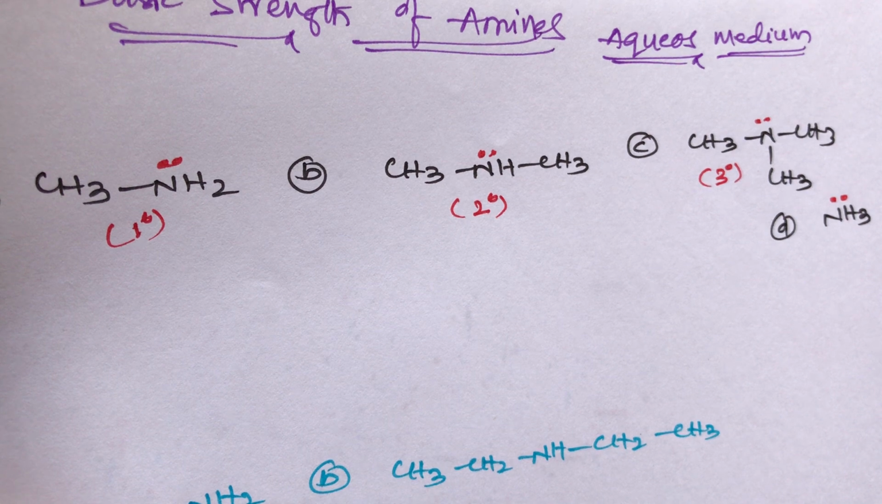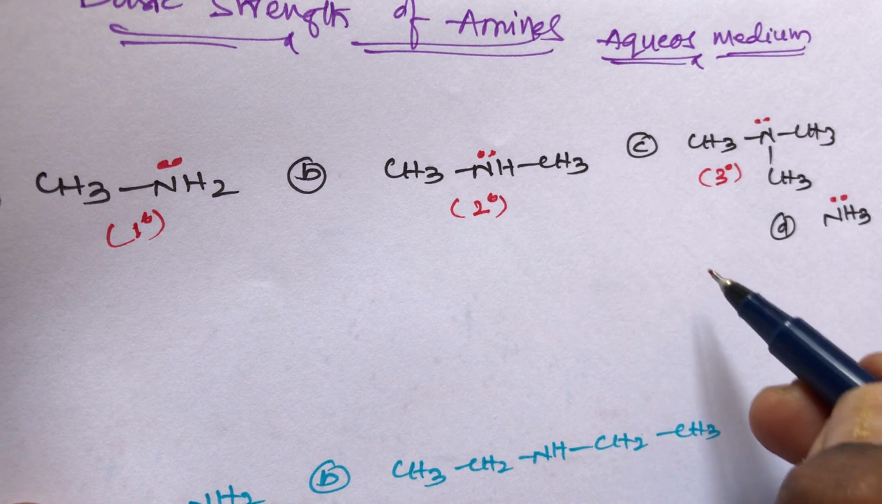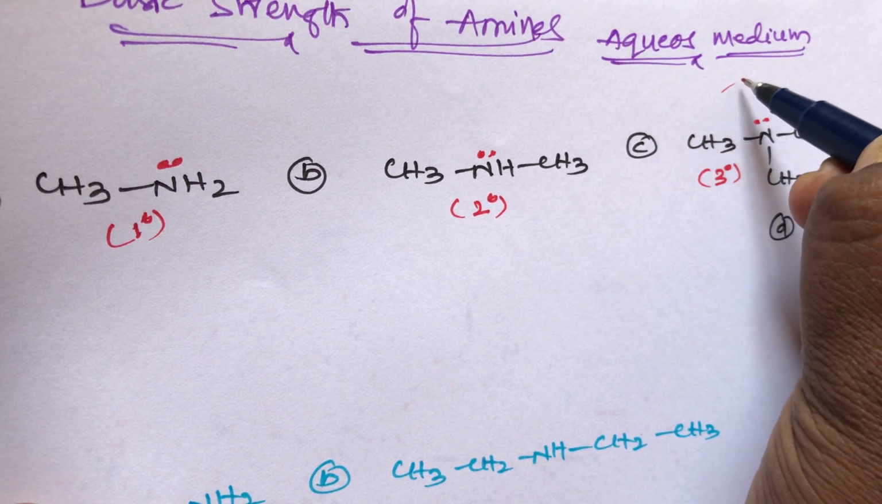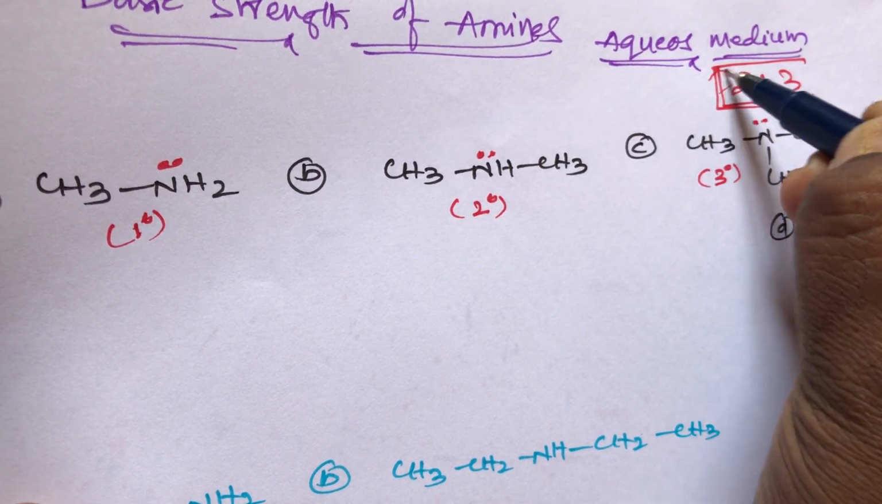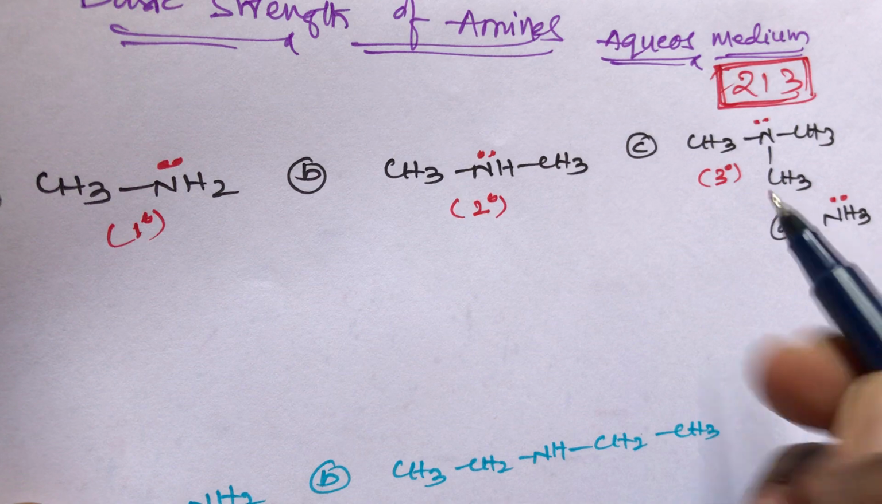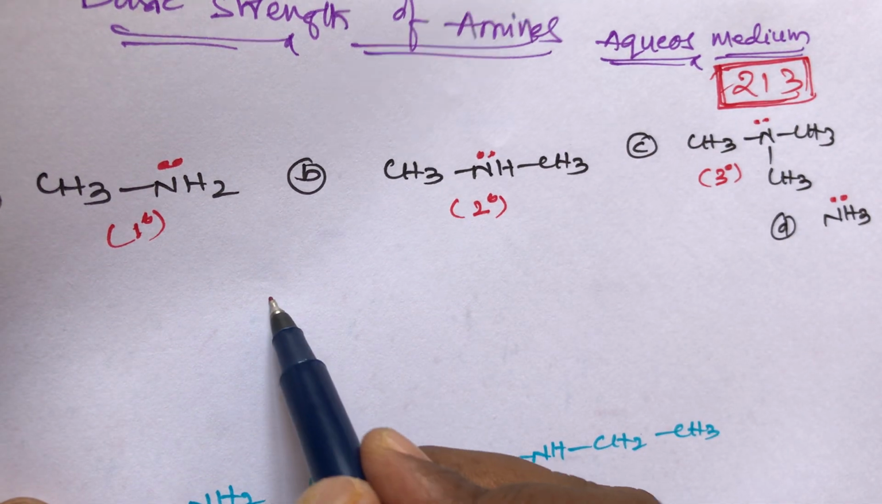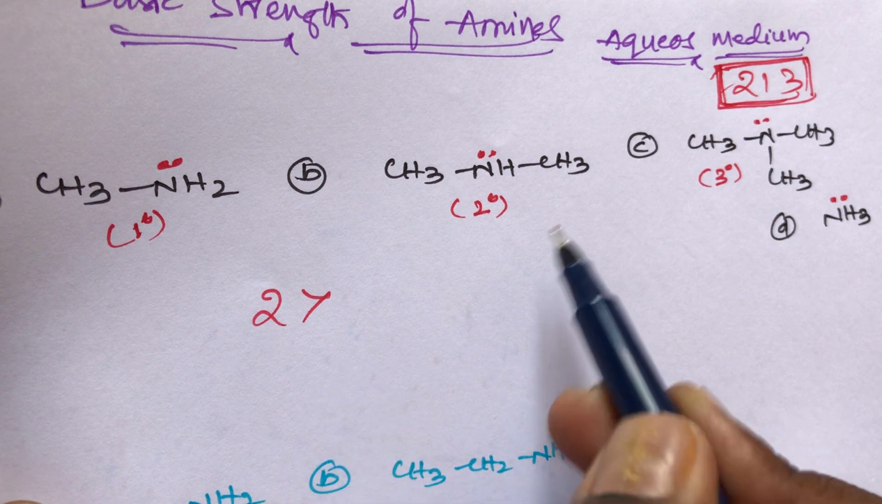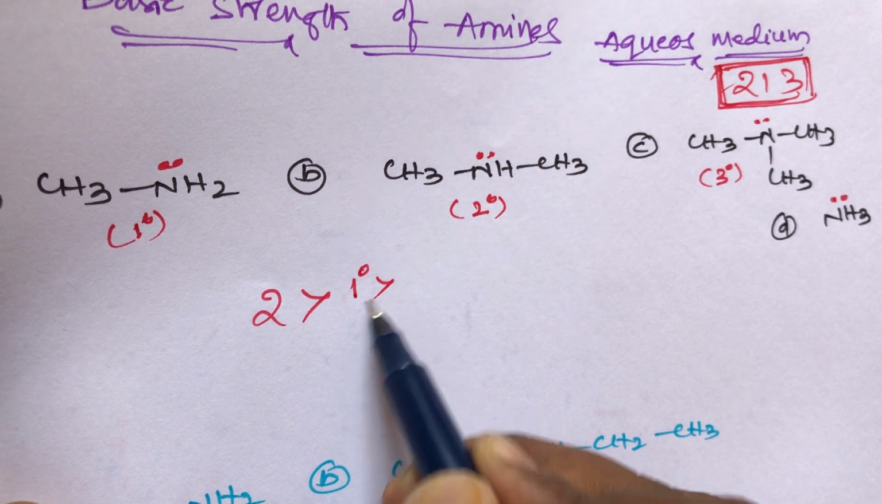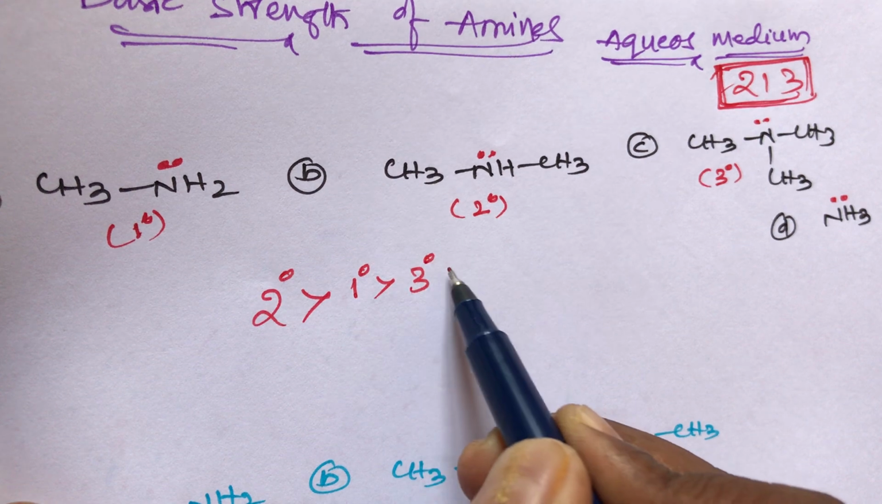I gave a condition already, a simple trick for the basic strength of amines in aqueous medium for methyl groups. What is trick number 2? That is 213. Remember, students, trick number 2 is 213. What does the 2 mean? Secondary amines are greater than primary amines, which are greater than tertiary amines, which are greater than ammonia.